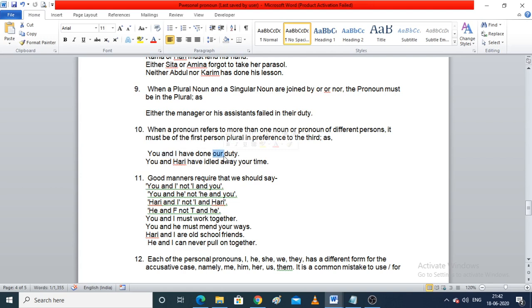Let me recall this once again. If we are using two persons, where you is a second person and I is a first person, then the pronoun which will be used would be from first person and it should be plural. Fine. Now for example, you is a second person, Hari is a third person, have idled away your time. So your is a plural pronoun.